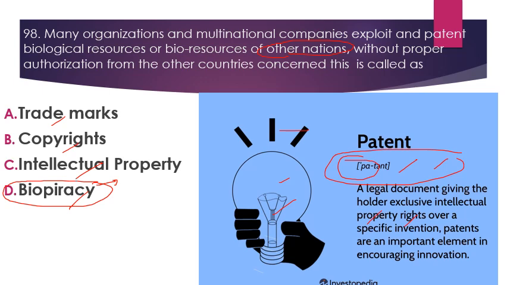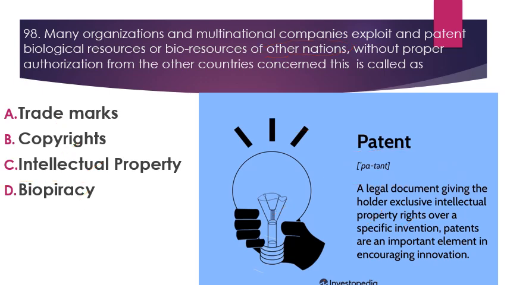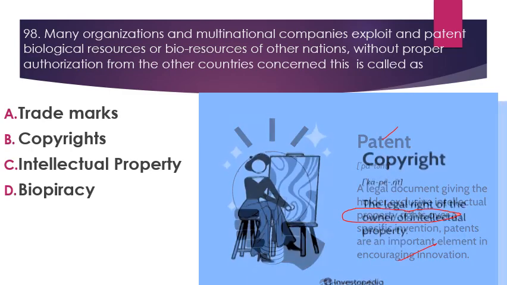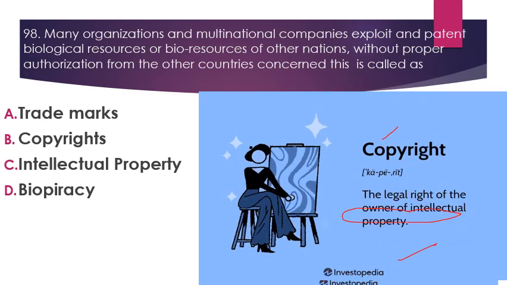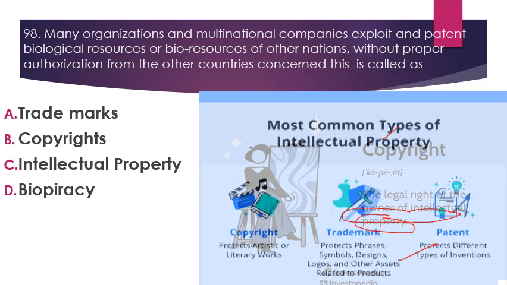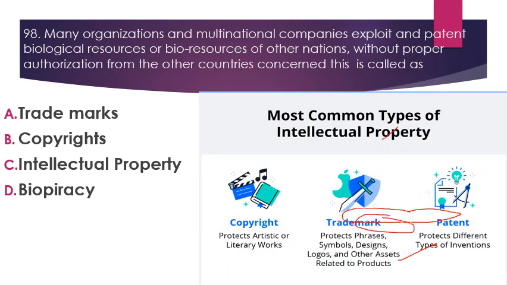Next is patent. तो patent एक legal document होता है that giving the holder exclusive intellectual property right over specific invention. Patents are important element in encouraging innovation. So एक official document होता है जिसमें जो भी invention है उसके लिए credit दिया जाता है किसी person को, किसी organization को. So that is called patent. Next is copyright. So this is the legal right of honor of intellectual property.